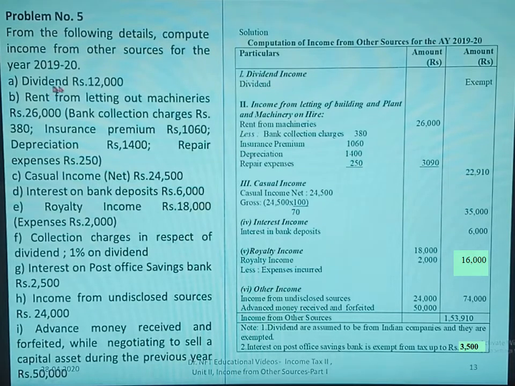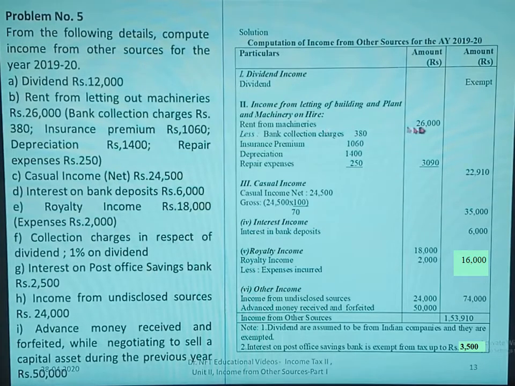subcategory now. First one is dividend income. Under dividend income you have dividend 12,000. I have already told you that if just dividend is given, you have to assume it as dividend received from an Indian company. So it is exempt. Next, rent from letting out of machineries 26,000. So it comes under the head income from letting on hire of plant and machinery.